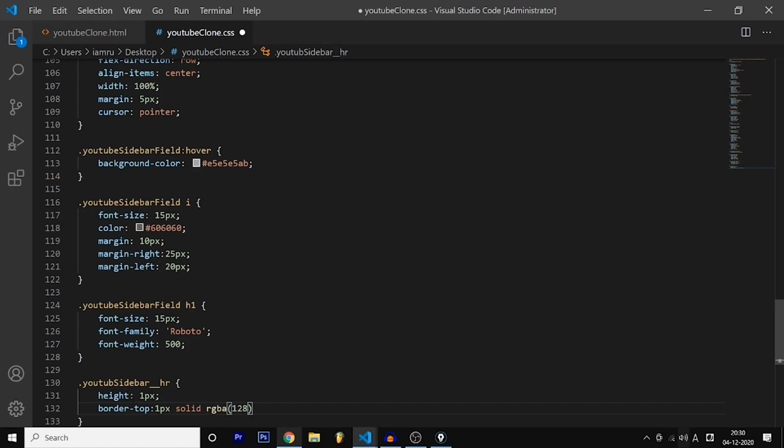So what is RGBA? R is red, G is green, B is blue, and A is alpha. Alpha means opacity. What is opacity? The amount of how much of that color is being visible. So 0 opacity means it is transparent, or it's not seen at all. 1 means the highest opacity or the highest visibility. 128, 128, 128, 0.397 is the opacity.